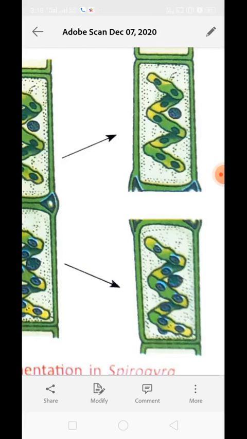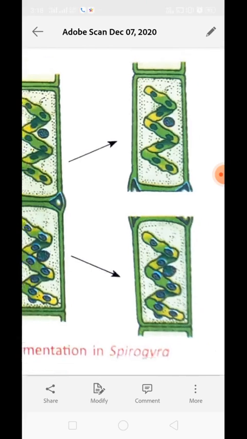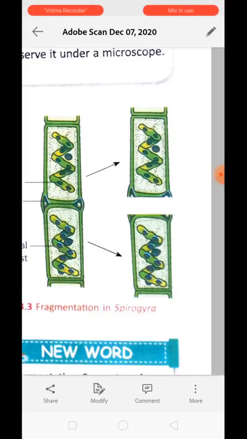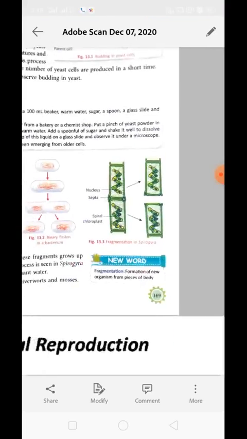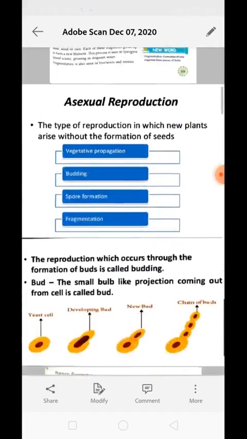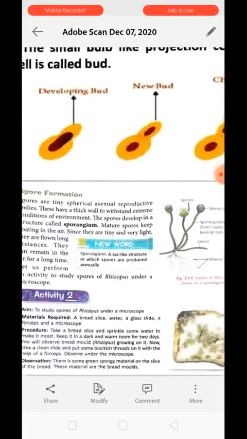Each of these fragments will grow to form a new filament, and the process is basically seen in Spirogyra, which grows in pond or stagnant water. Okay, fragmentation is also seen in liverworts and mosses. The next mode of reproduction is spore formation.